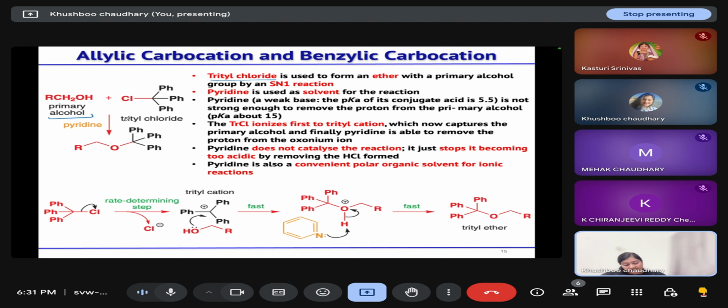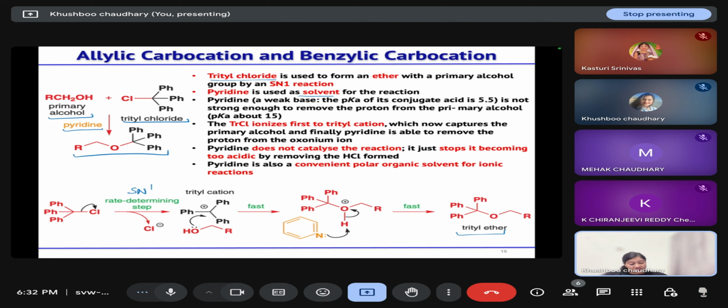So, how is this reaction going on? Firstly, the trityl chloride is forming the trityl carbocation, or trityl cation. So chloride will go out, so this is an SN1 reaction. Then your alcohol will attack at this electrophilic carbon, and then pyridine will abstract the proton from this oxonium ion, leading to the formation of this trityl ether.